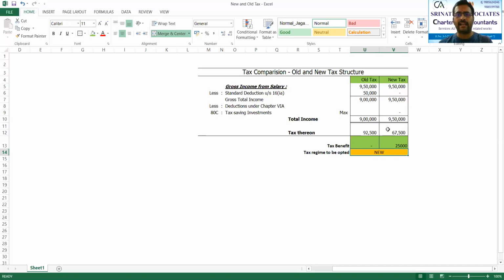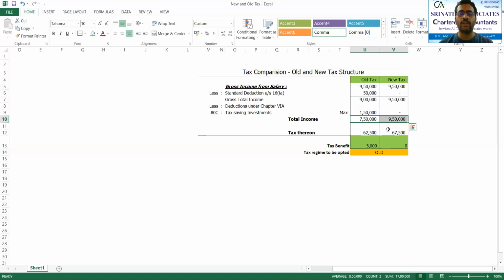Say for example, in the same circumstance, he has a deduction, that is tax saving investments of 1,50,000. Earlier I showed you without the investment. Now I'm showing you with investment. Please see the difference. If he has a tax saving of 1,50,000, see what happens. His total income has reduced to 7,50,000 under the old, whereas in the new, it still remains 9,50,000. Then see the difference in taxation. In the old, it is 62,500, whereas in the new, it has now become 67,500, wherein there will be a tax benefit of 5,000 rupees. Hence, the option to be selected is old.